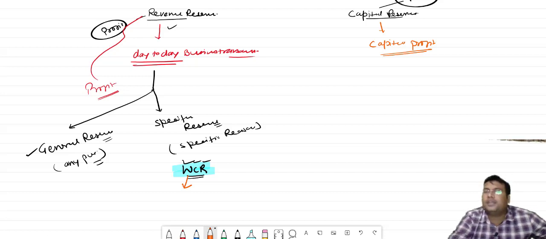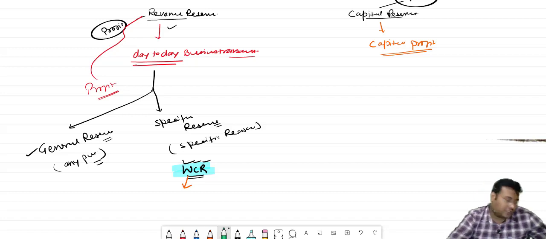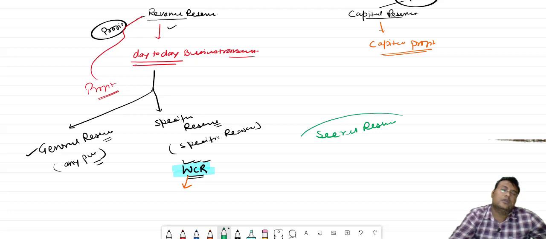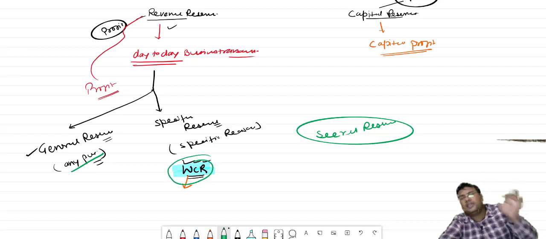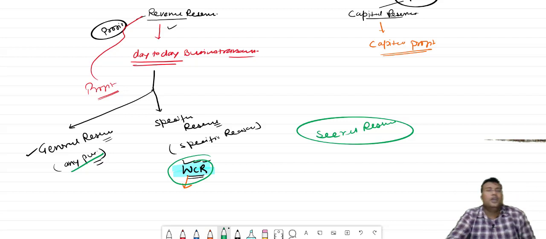One more reserve is there which is known as secret reserve. What is the meaning of secret reserve? General reserve is for any purpose, specific reserve is for a specific purpose like WCR, and one is known as secret reserve.